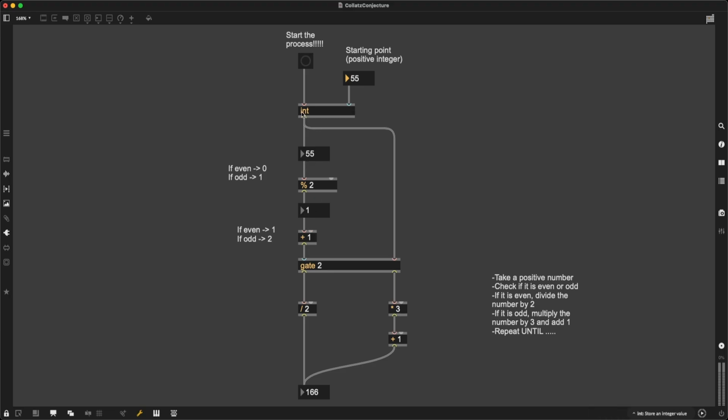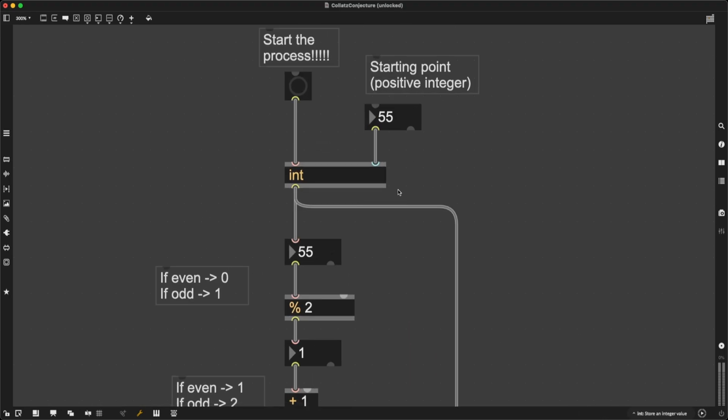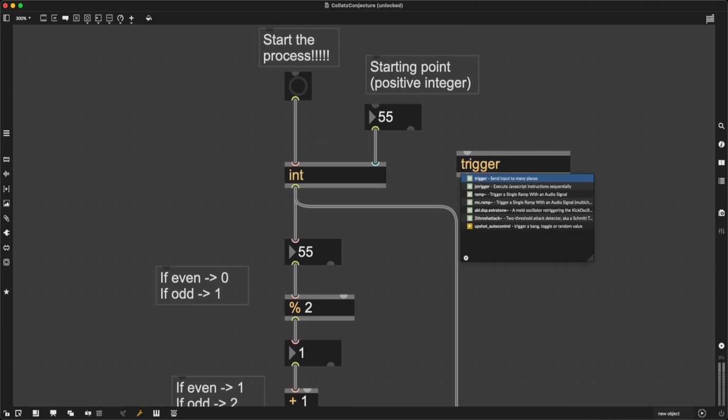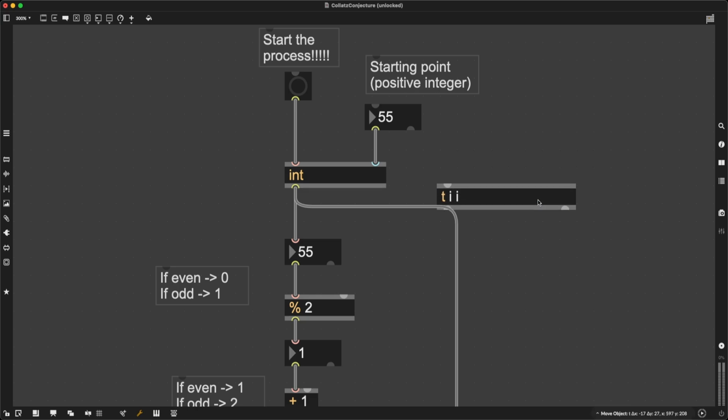So the solution to our problems is to use an object called trigger, or T if you're one of the cool kids that work with Max MSP. Both of those are the exact same thing. And I'm going to type i and i, two separate arguments, i as the arguments. And this essentially means this.